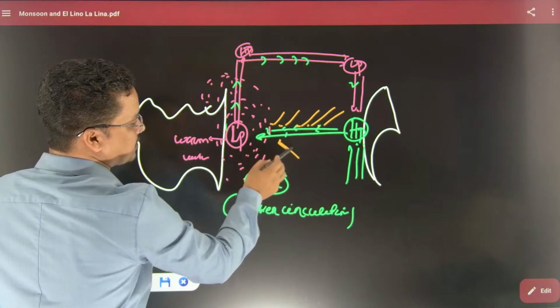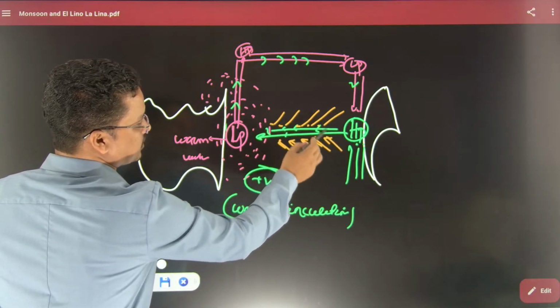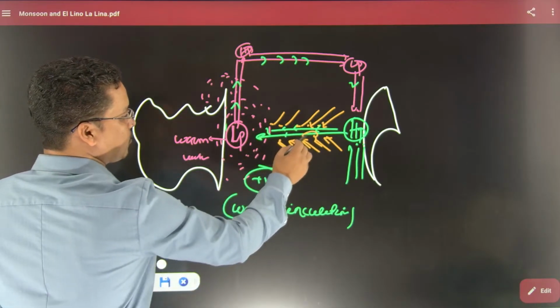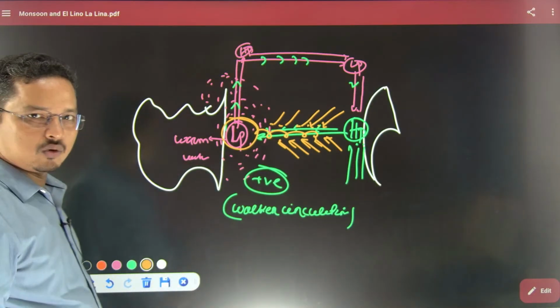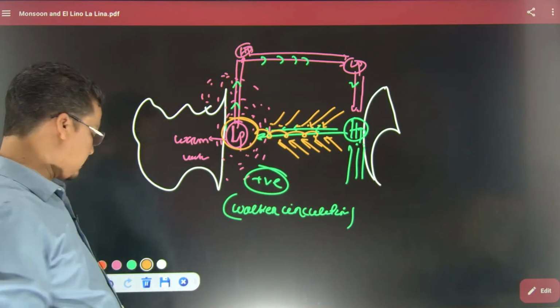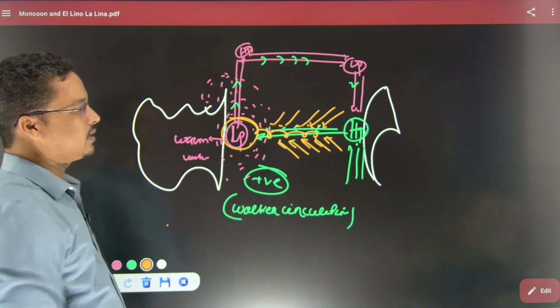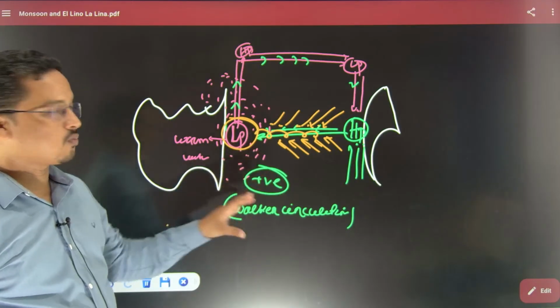The trade winds will have friction, so they brought all the warm water and piled it up here. Hope you are getting me, right? So this is the reason that this region will have low pressure and the other region will have high pressure. This is the positive phase of Walker circulation.